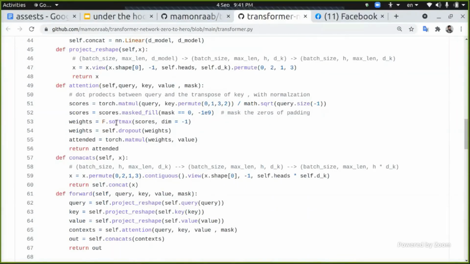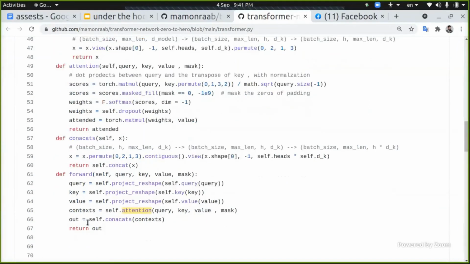Next, we are going to take the softmax of the score that's been calculated. And this is a dropout from the paper, where we apply dropout to the weights. And then we calculate the dot product between the value and the weights. By this, we get the attention.